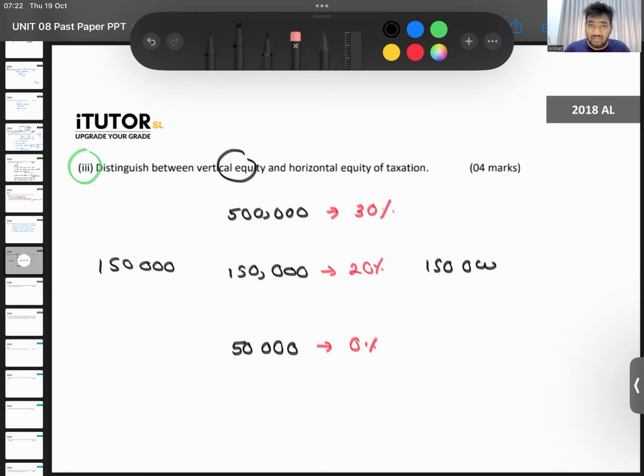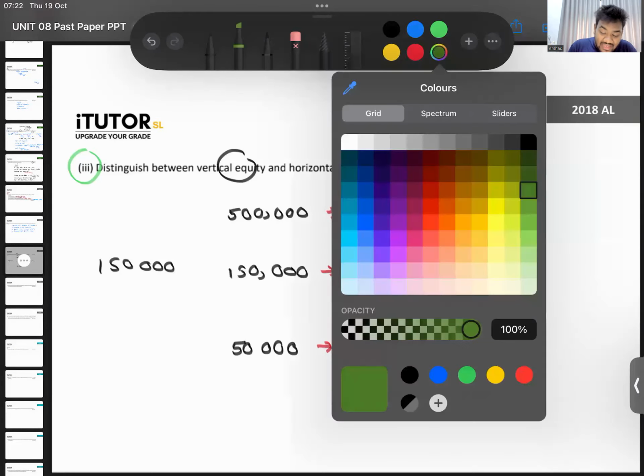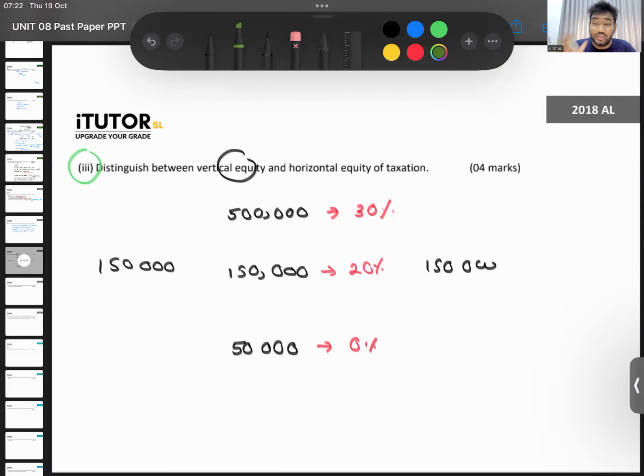I am earning 150,000 and paying 20%. You're earning 150,000, but you're paying 30%. That's unfair. So horizontal equity means everyone at the same income level should be paying the same proportion. So everyone earning 150,000, let's say, should be paying 20%. So that is what you call horizontal equity.